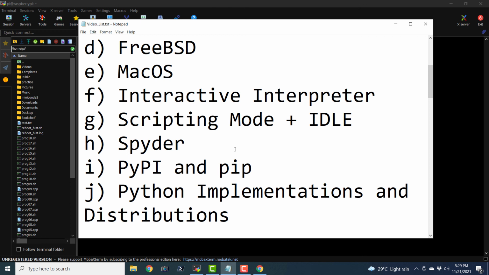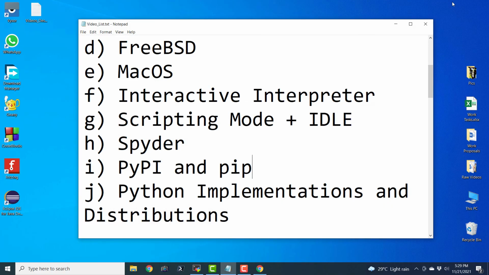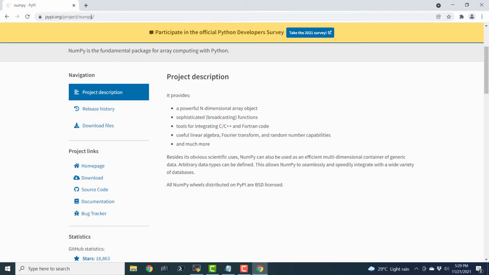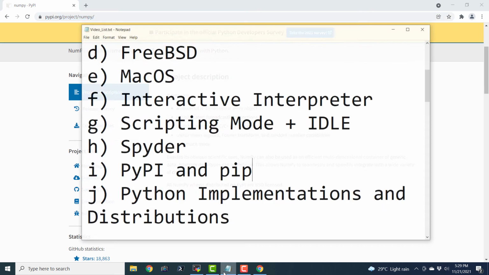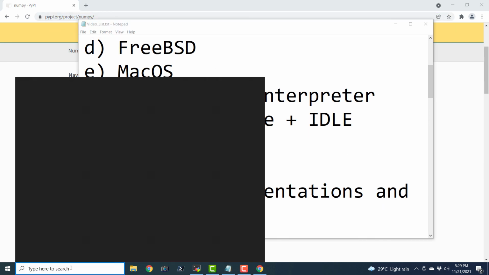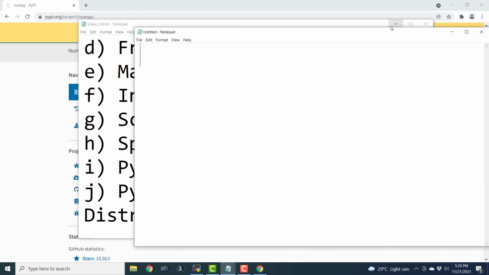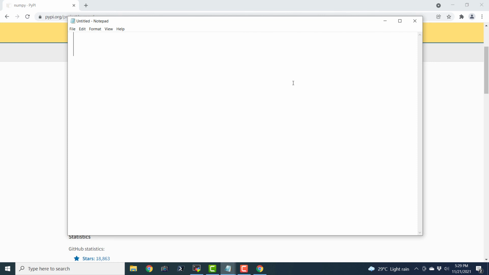Now let us go ahead and see the last thing, that is Python implementations and distributions. Let us minimize all the windows and open the browser tab, and let me open another Notepad. I find that Notepad is the best tool to explain theoretical concepts that do not involve any sort of diagram. In case you know of any other better tool, let me know in the comment section of this video.